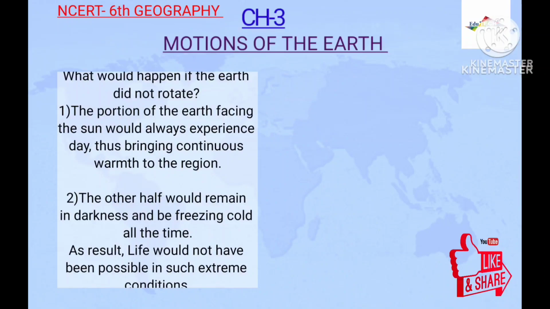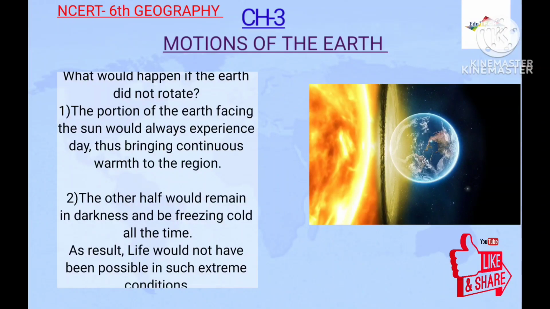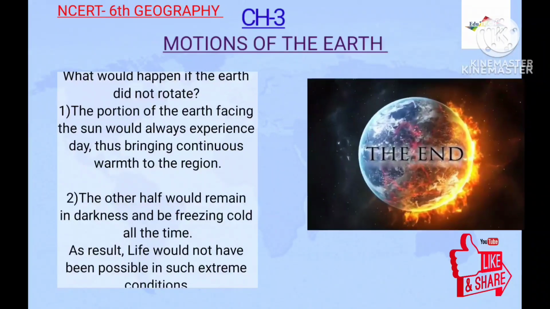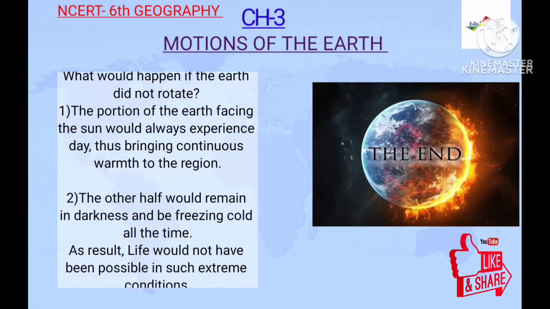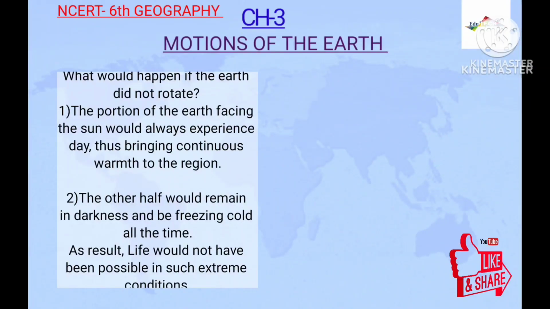What would happen if the Earth did not rotate? If the Earth did not rotate, then the portion of the Earth facing the Sun would always experience the day, thus bringing continuous warmth to the region. The other half of the Earth would remain in darkness and be freezing cold all the time. As a result, life would not be possible in such extreme conditions.